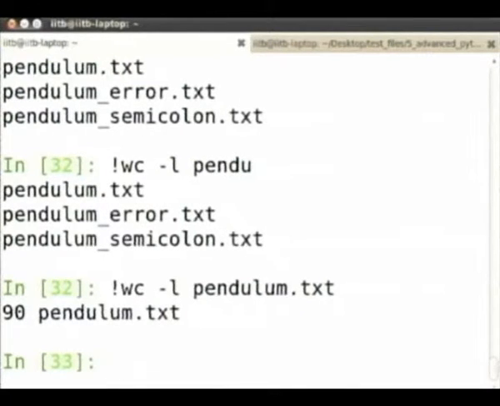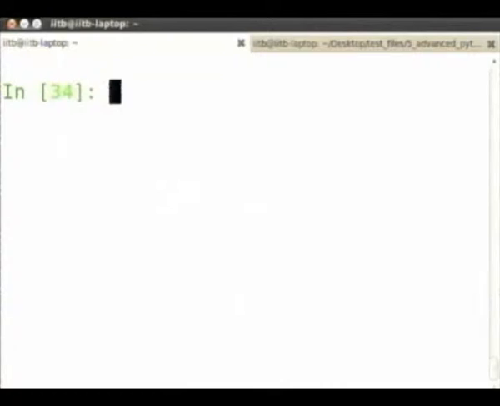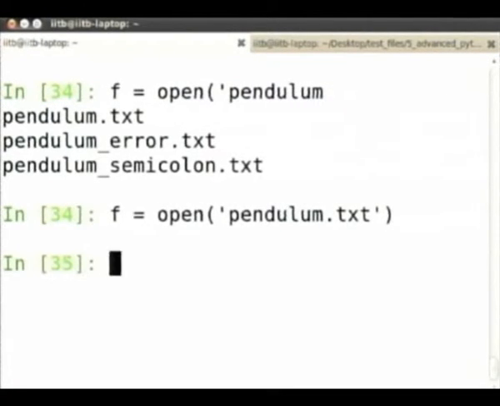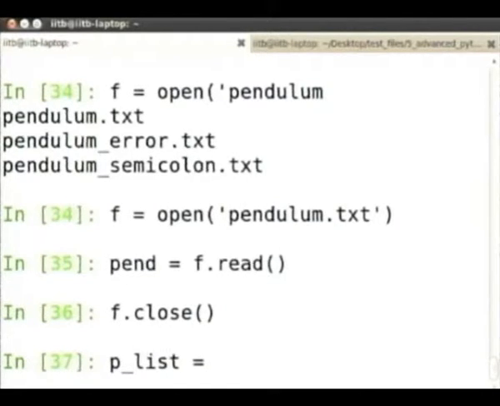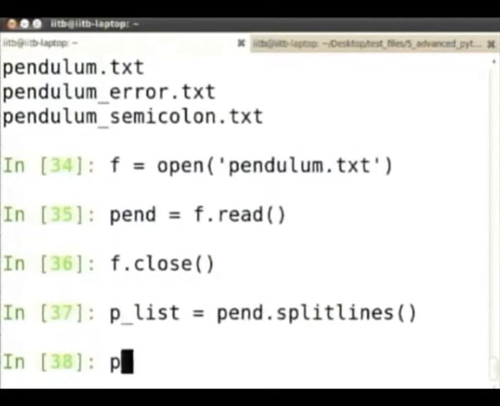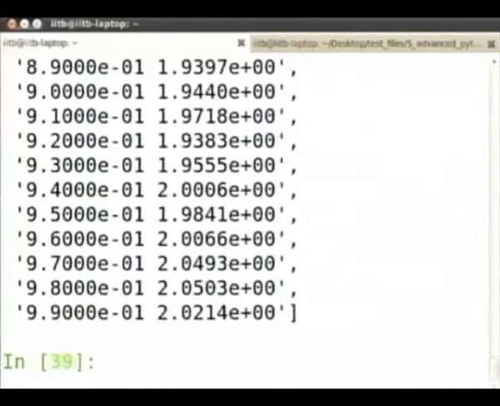I will summarize all the commands I ran. We open the file, first we create a file object by saying open. First line. Now pendulum contains all of the data. Now every line of this file is available to me as an element of this list. So now I can do whatever processing I want.